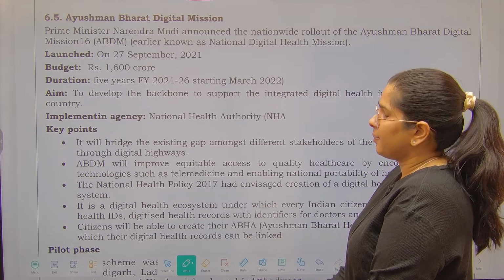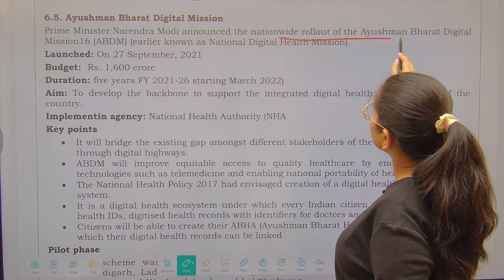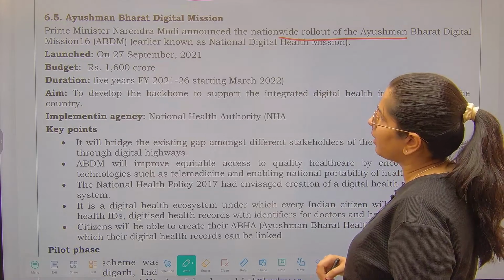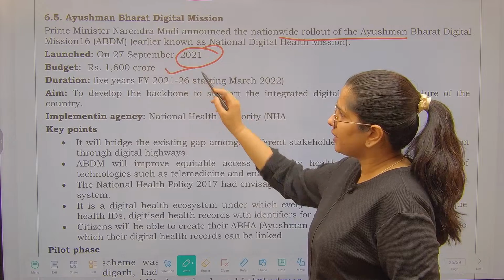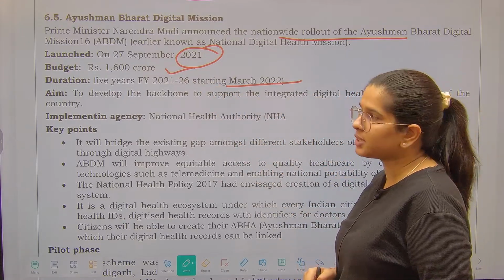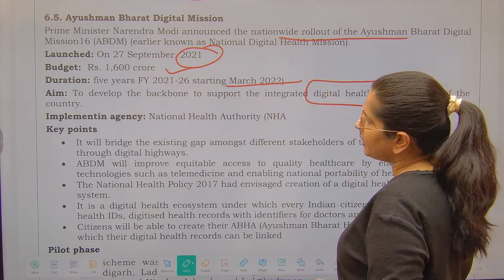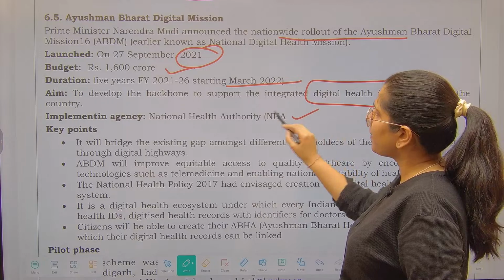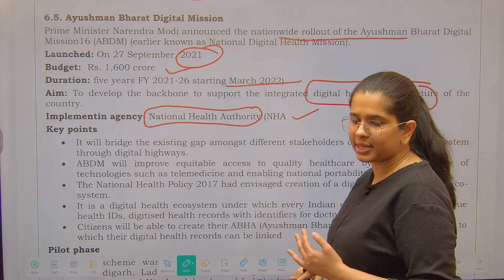So Prime Minister Narendra Modi announced the nationwide rollout of the Ayushman Bharat, right? It was launched in 2021. Budget was 1600 crores and duration is from financial year 2021 till 2026. What is the aim? We want to create a digital health infrastructure. Who is going to implement? National Health Authority. National Health Authority, we have already seen there is a governing body.